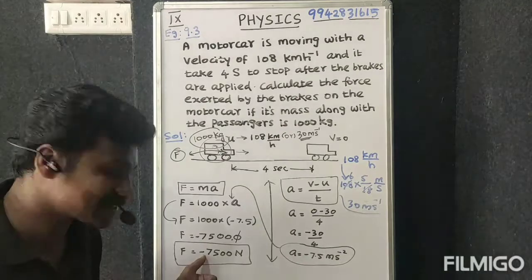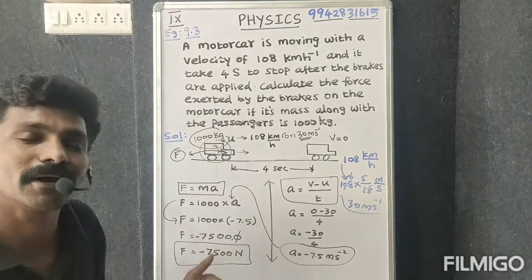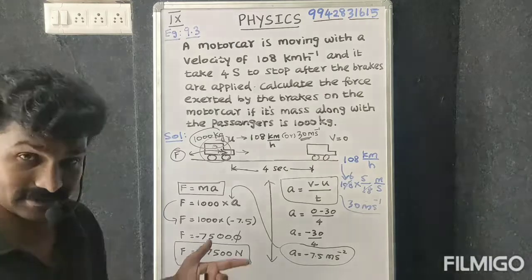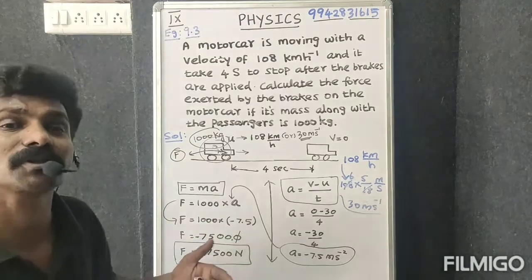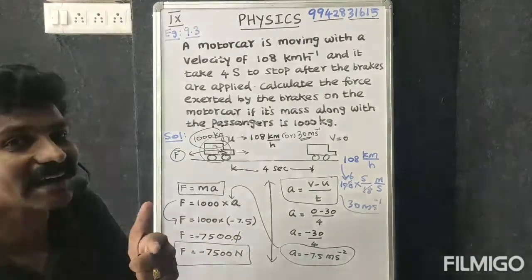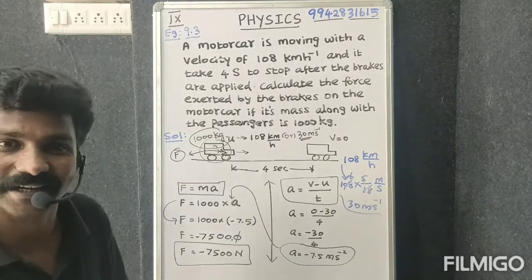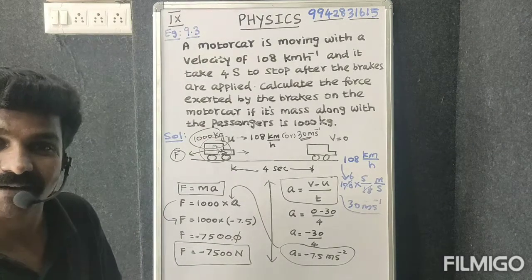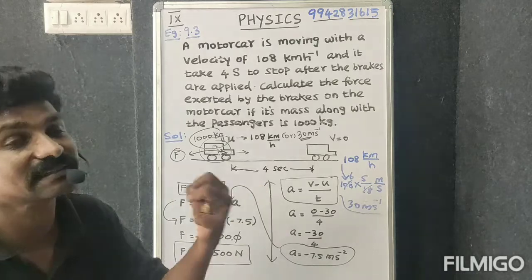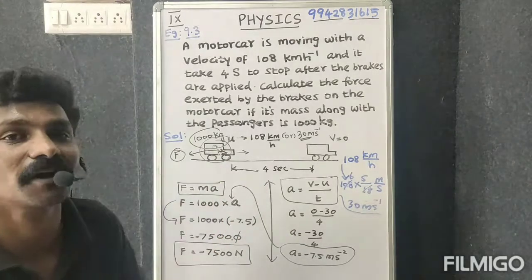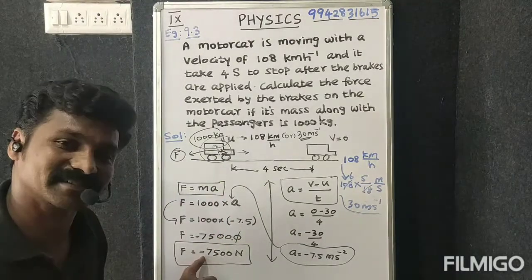So here the negative sign represents what? The motor vehicle, the car, is going to stop due to the applied brake. While we apply the brake, it restricts the motion of the object. That is why the negative sign comes here.